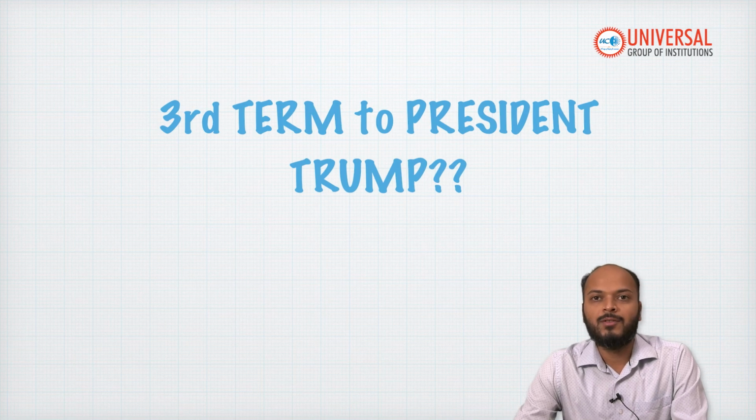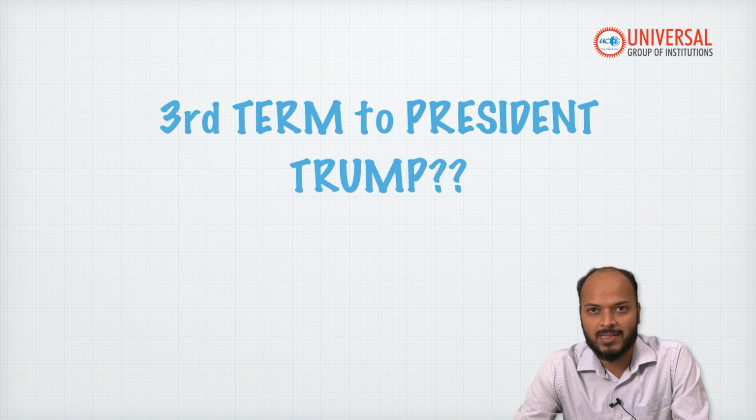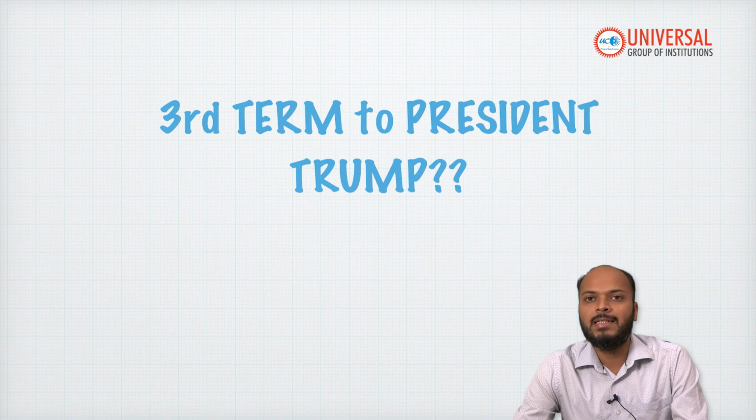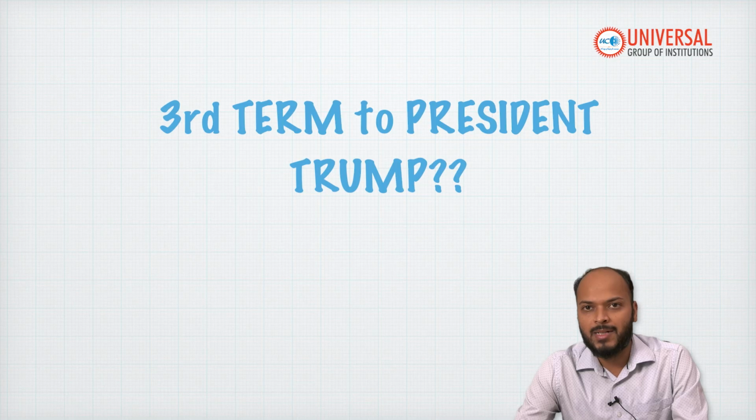Hello everyone. So yesterday President Trump of USA has said that he might run for the third term of US presidency as well. This news has created shock waves, the reason being that in the US Constitution it is very clearly mentioned that a person can become president for 2 terms only. Donald Trump, who is already serving his second term, how can he become president for the third term?